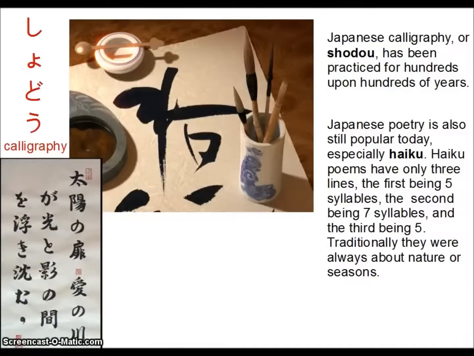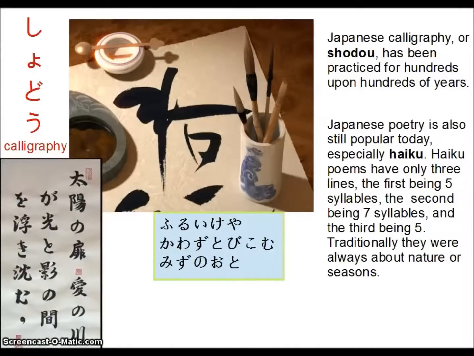So a syllable in English is usually just whatever takes up one clap. So if you want to say Gebi sensei, that'd be Gebi sensei. But in Japanese, they count it a little bit more specifically. They use the mora, which we haven't really covered. But so the word sensei itself would be 4. So that would be sensei. So that itself is 4. So you'll be able to see this in the next examples.